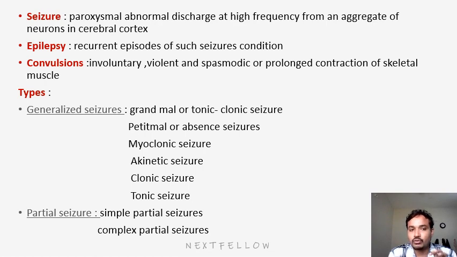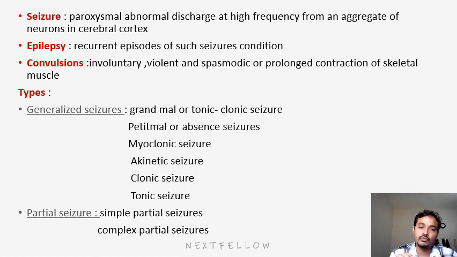So how do these seizures happen? The main neurotransmitters involved are excitatory neurotransmitters like aspartate and glutamate, and inhibitory neurotransmitters like GABA and glycine. Two electrolytes are also involved in the formation of seizures, that is sodium and calcium. So drugs acting on these receptors will control epilepsy.